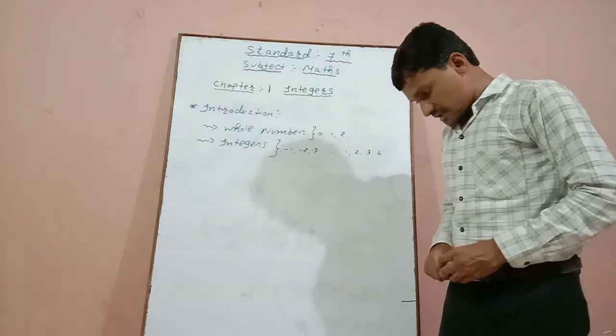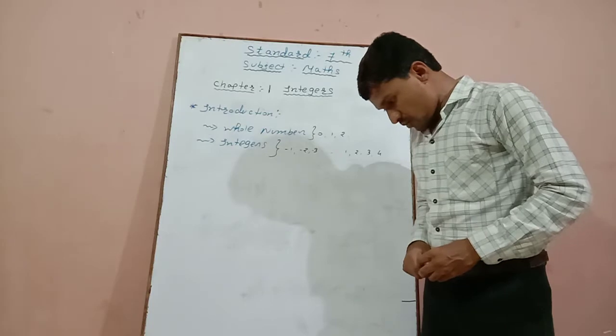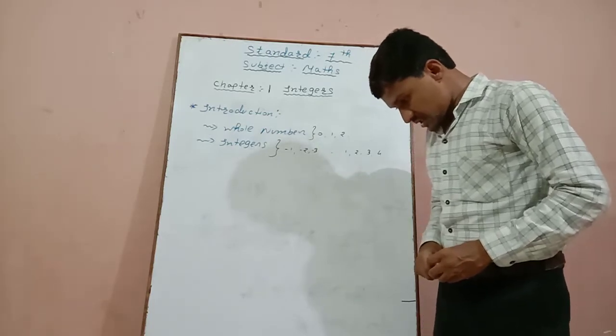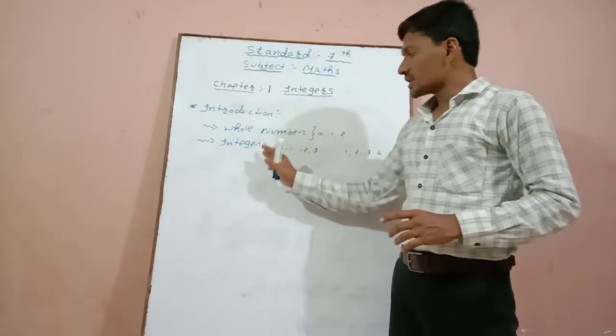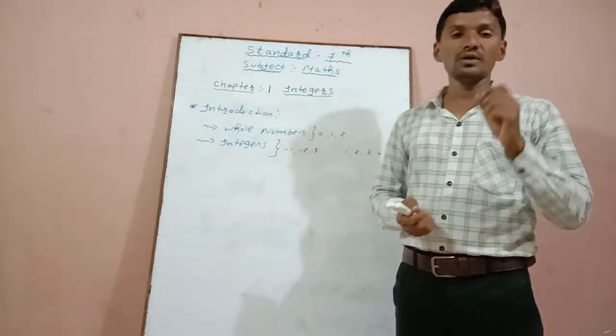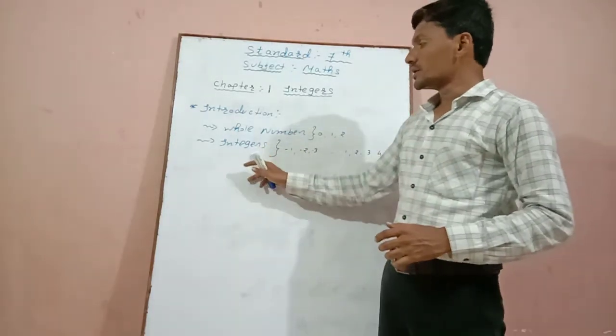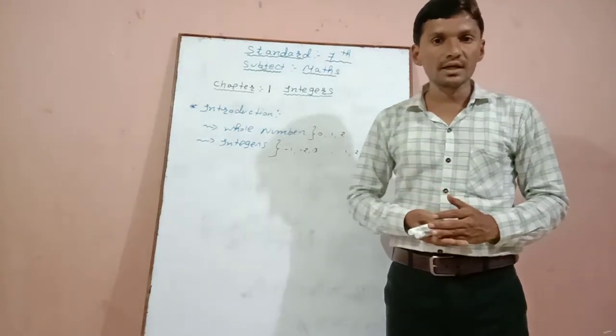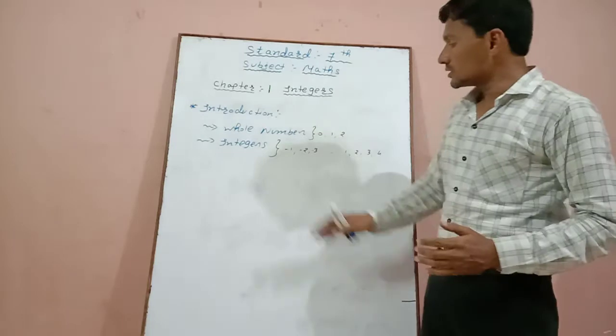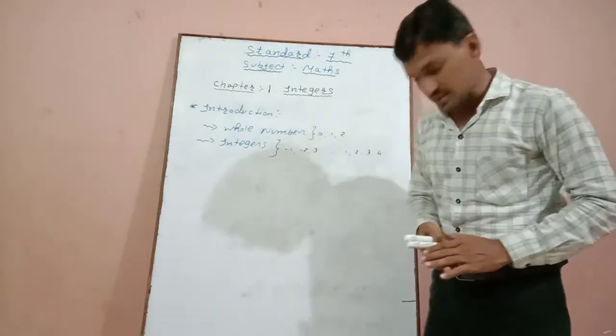In this chapter we will study more about integers, their properties and operations. We will see the difference also, and second, we will study more about integers: what are integers, how can we represent integers, etc. All these things will be studied in this chapter.